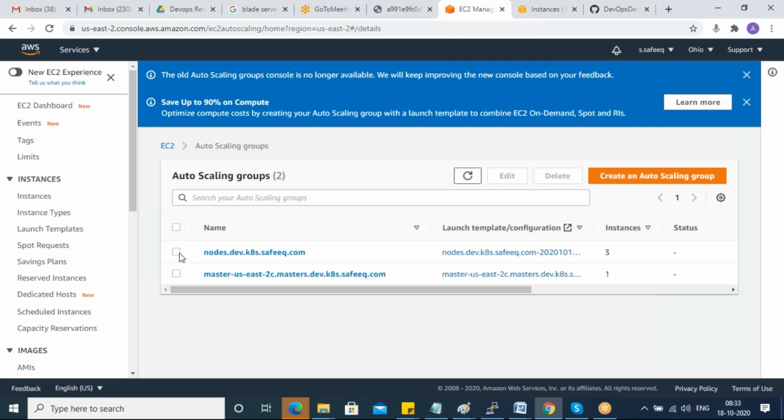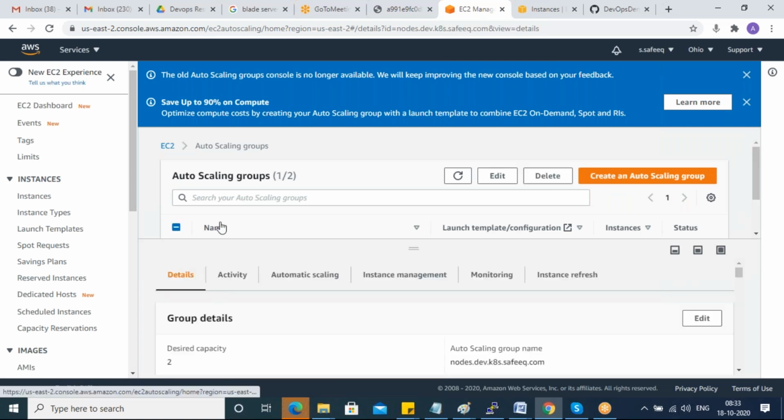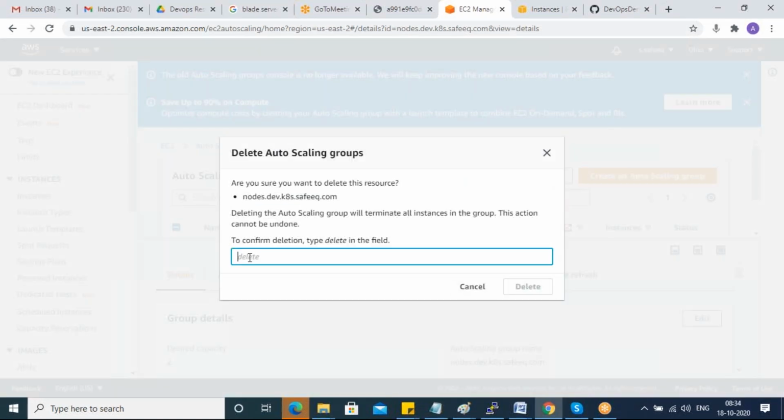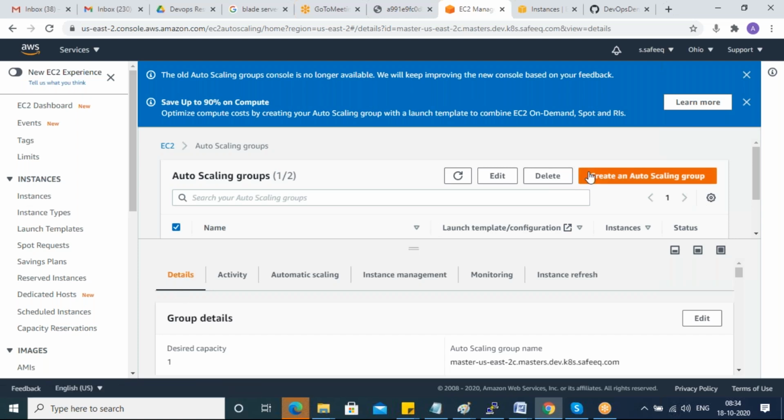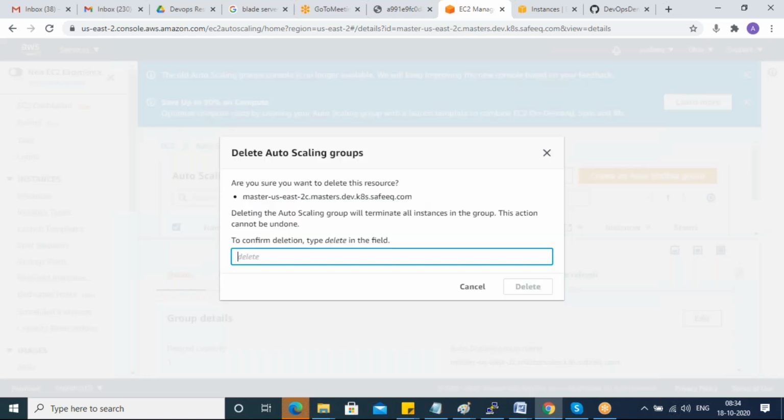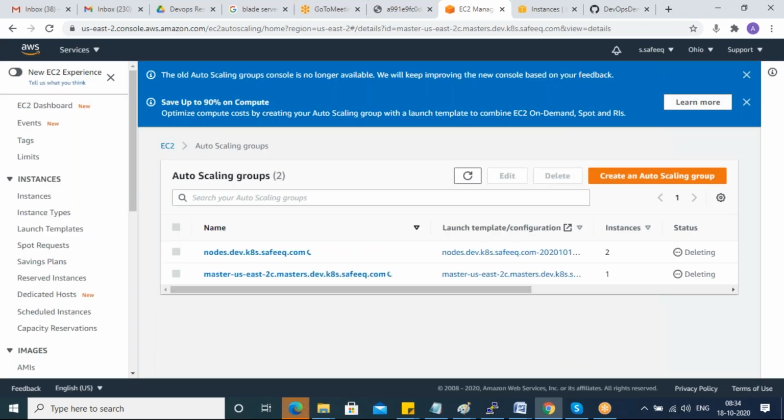So let me delete them. Guys, this is how you have to delete: to delete your cluster, to delete those nodes, and in the same way the master also. Every day, please delete your servers because they will be charged.